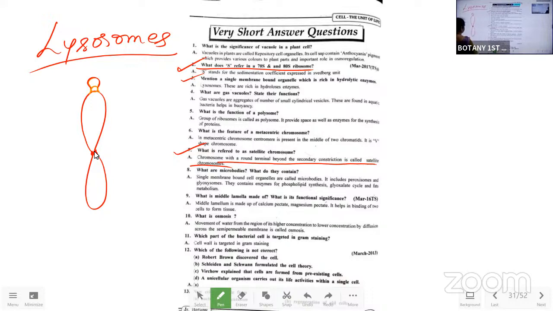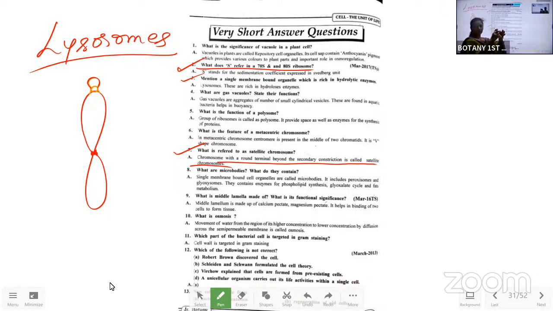This is the primary constriction, the centromere. Then the secondary constriction occurs. Constriction means if this is the complete chromosome, when we are pressing in the center it leaves 2 arms. This is the constriction.